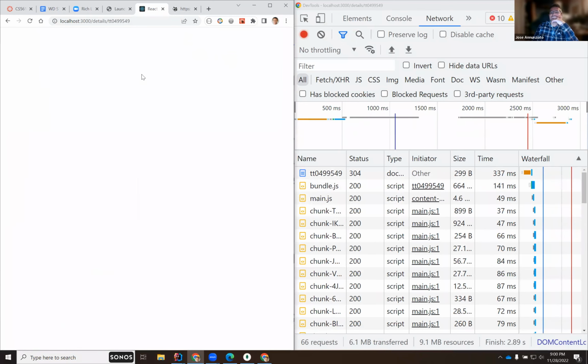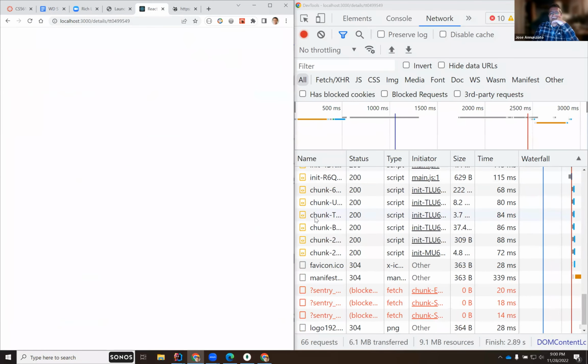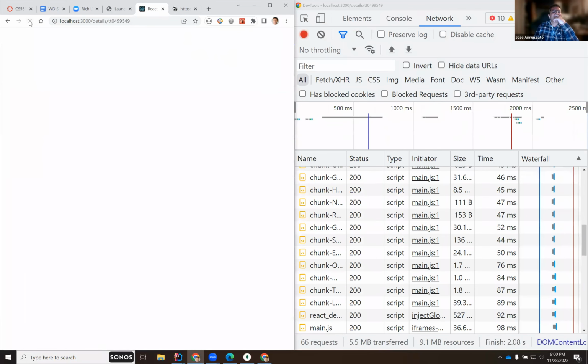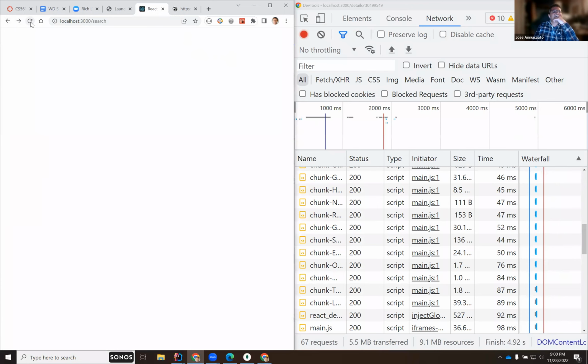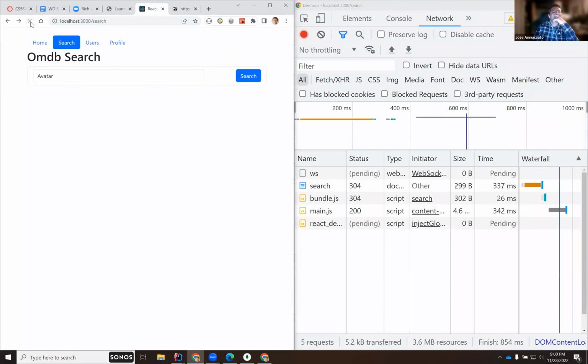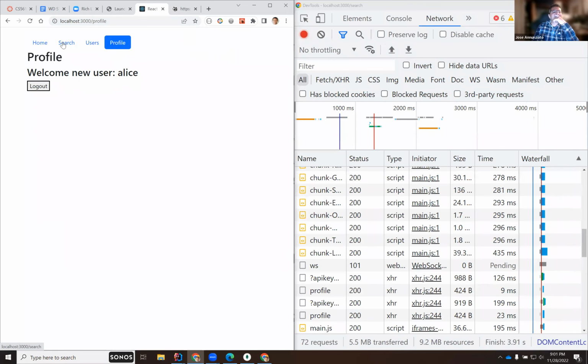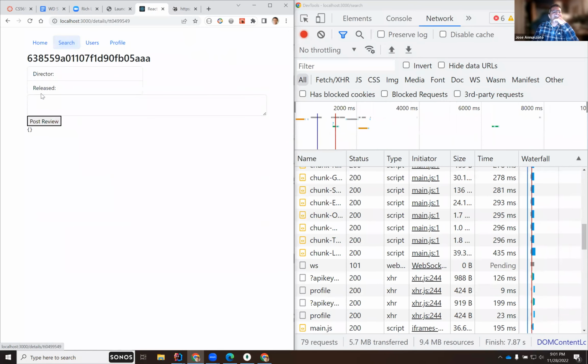Oops, something happened. Oops, what's going on here? Let's see what's going on. Am I logged in? I'm still logged in. Search avatar.